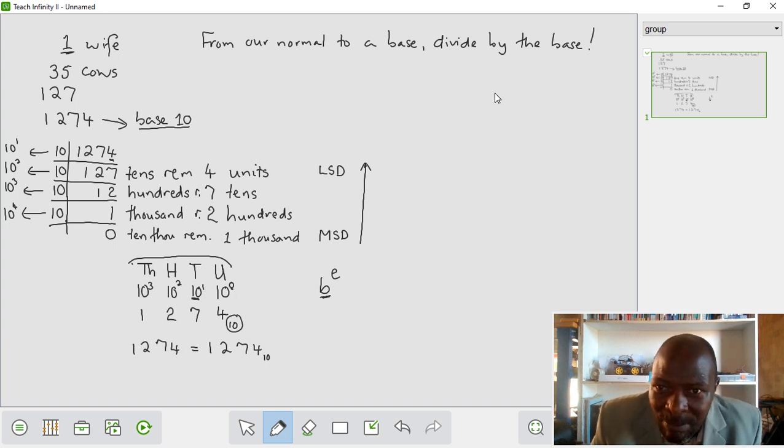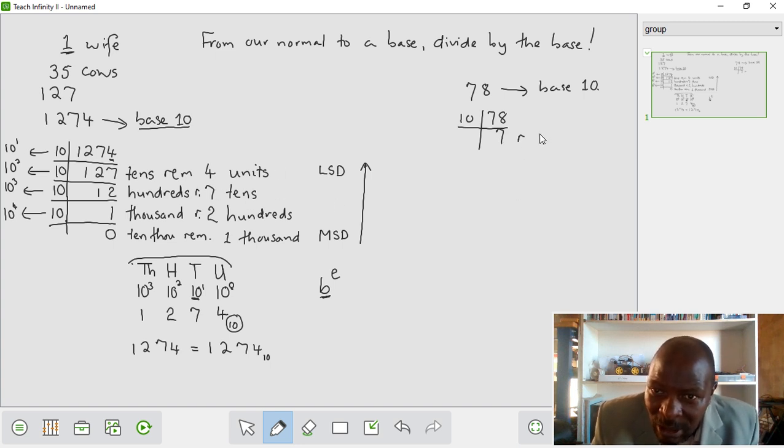So let's take another number. Let's say we want a number like 78, just to differentiate the two. If I want to take this number, our normal number 78, to base 10, I divide by the base. We just said when we want to go to a base, we divide by the base. So divide the base 10 into 78, and you will see that you've got 7 tens with the remainder of 8. I know it's tens because I only divided once. So 7 tens with the remainder of 8. We know those 8 are the units, they could not make tens.